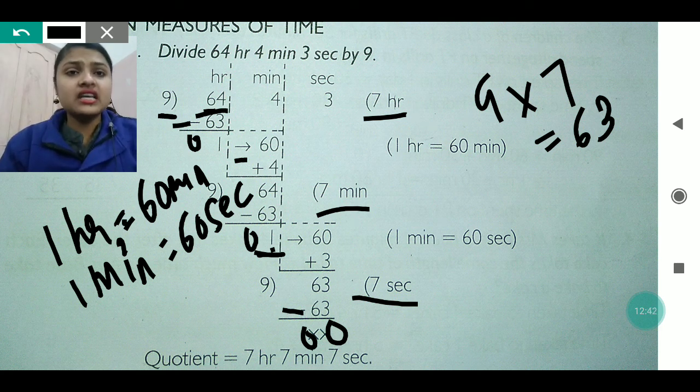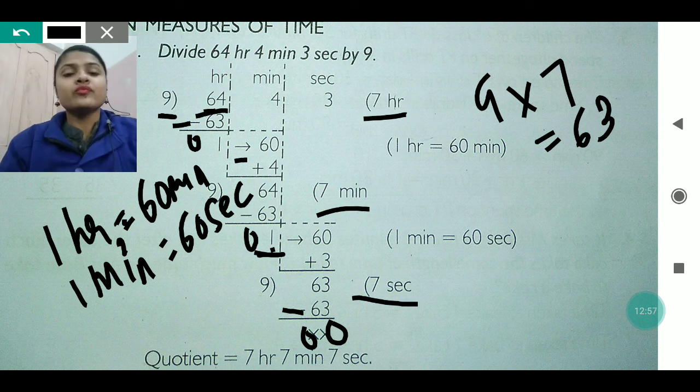When we divide 64 hours, 4 minutes and 3 seconds by 9, we get as the quotient 7 hours, 7 minutes and 7 seconds. No remainder is left.